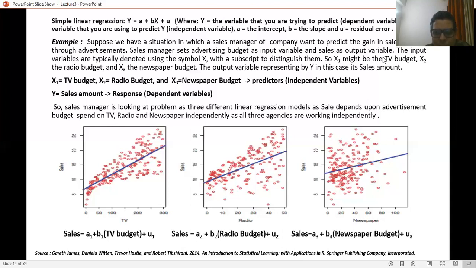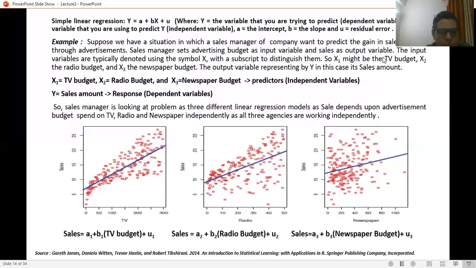The prediction of the increase in sales amount is shown better when using TV advertisement, then radio advertisement, then newspaper advertisement, because the density of points near the model is more when giving advertisement in TV rather than radio and newspaper.